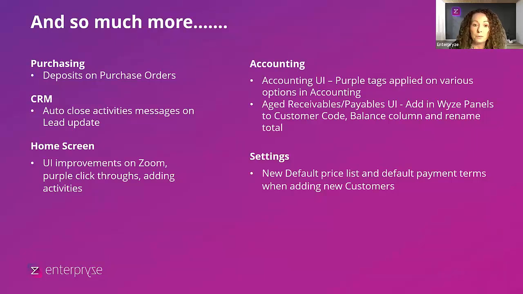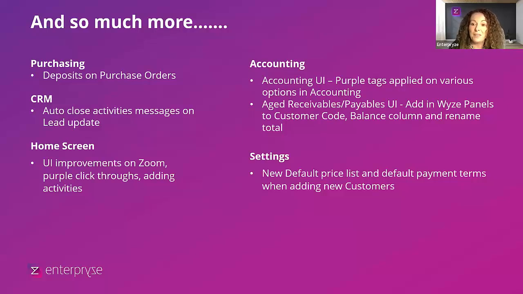So you get a message now that if you go into win, for example, a lead and update that particular lead, you will now get an option to auto close activities. So at user level, you can decide if you have maybe, for example, 10 open activities, you can automatically update those. And lots more, as you can see there, around the home screen, around UI improvements, all the click-throughs that we've done to improve those, and the same again around accounting. And again, we've got a couple of new defaults around settings as well.